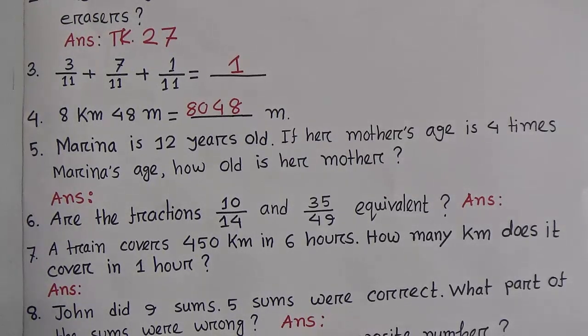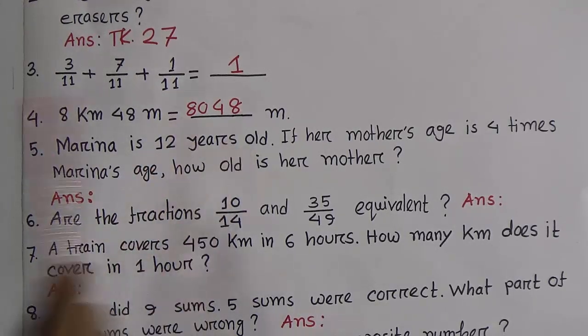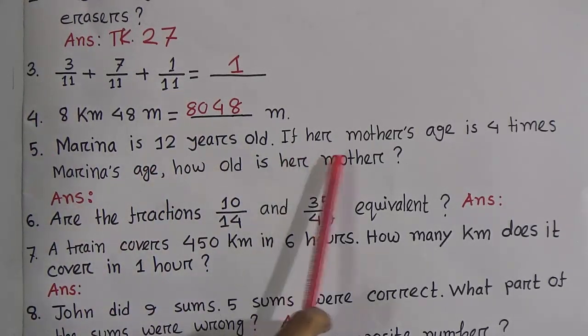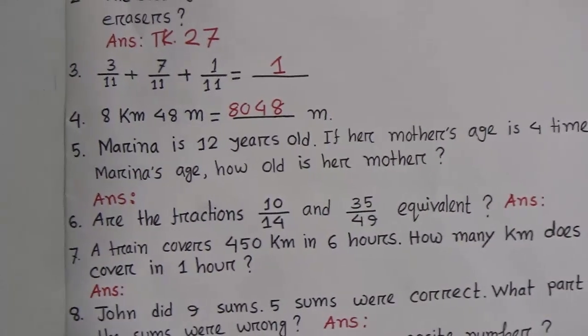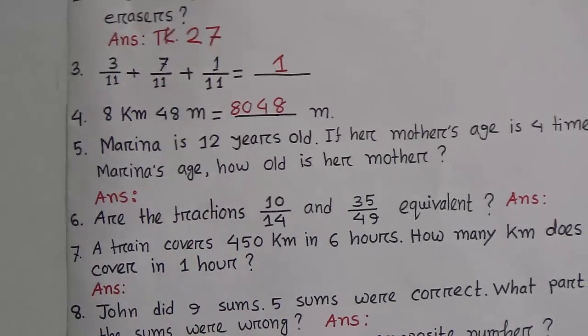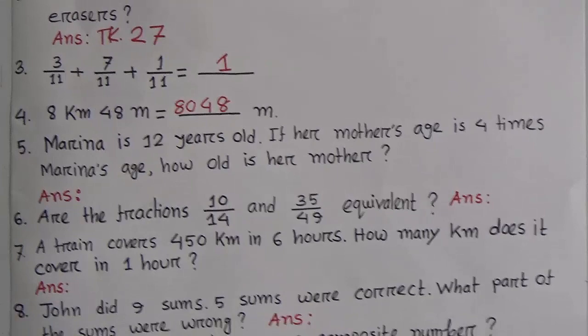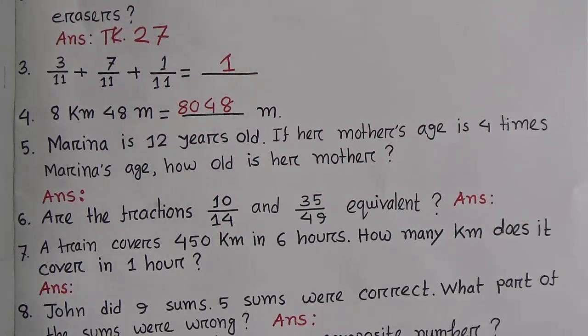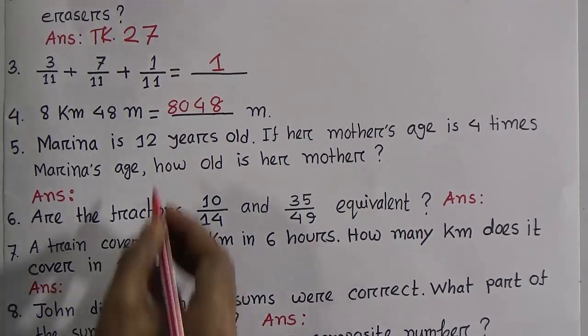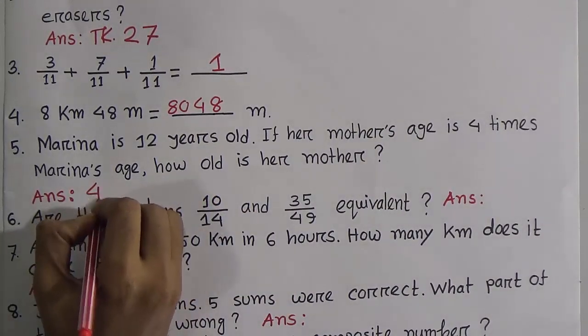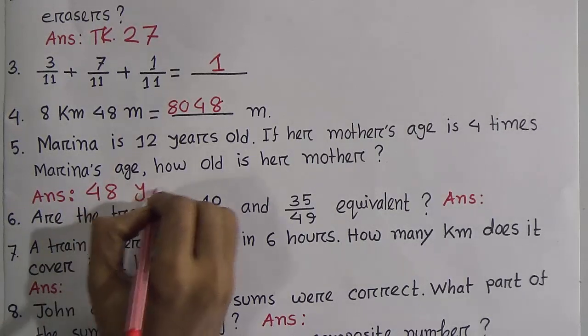Similarly, read question number 5. Marina is 12 years old. Her mother's age is 4 times Marina's age. Marina's age is 12 years, so 4 times of Marina's age means 12 into 4. We know 12 fours are 48. Now write 48 years.